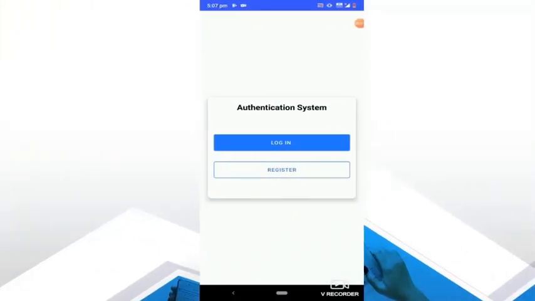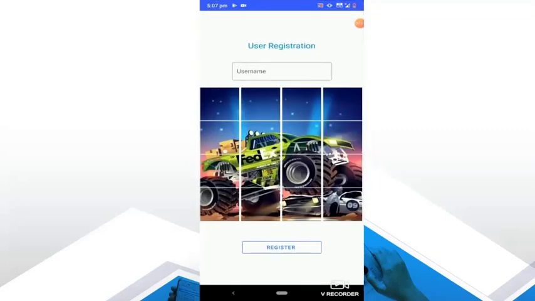This is the first page that the user gets when they install the application. So first we have to register. I click on the register button. As I click on it, we obtain a page in which there is a text box provided for entering the username as well as a gridded image for selecting the pass image.